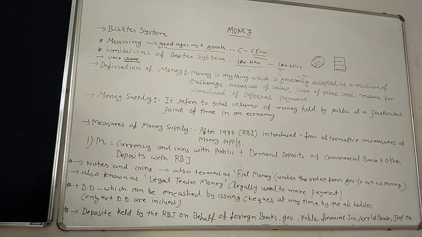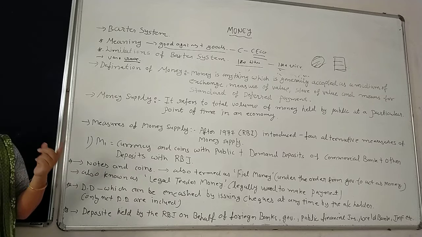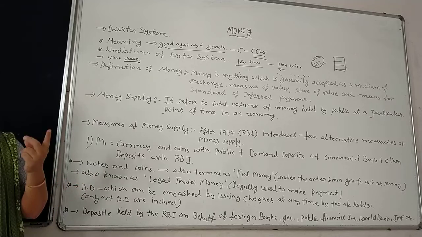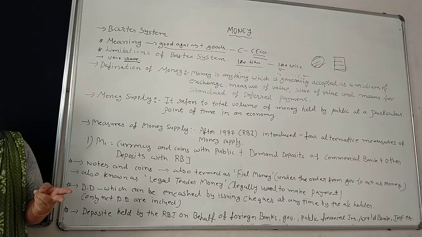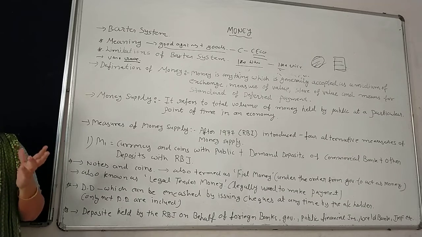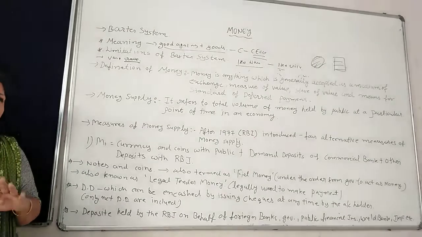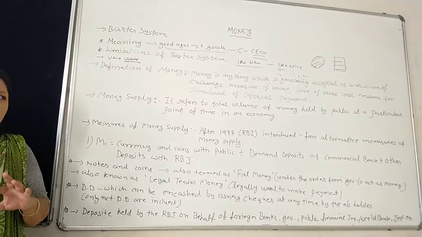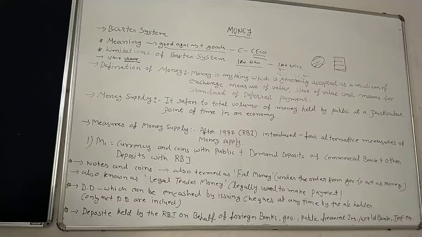So there are mainly 4 limitations of barter systems. First, lack of double coincidence of wants. Second, lack of common measure of value. Third, lack of standard of deferred payment. Fourth, lack of store of value. These are the 4 main common limitations of the barter system.